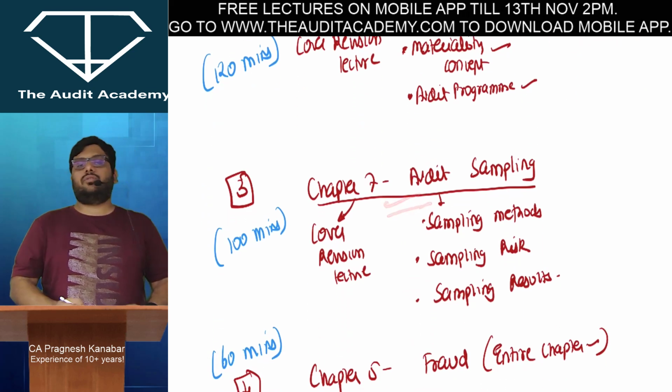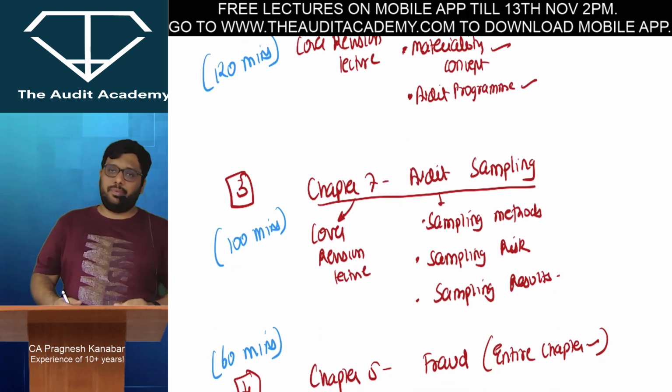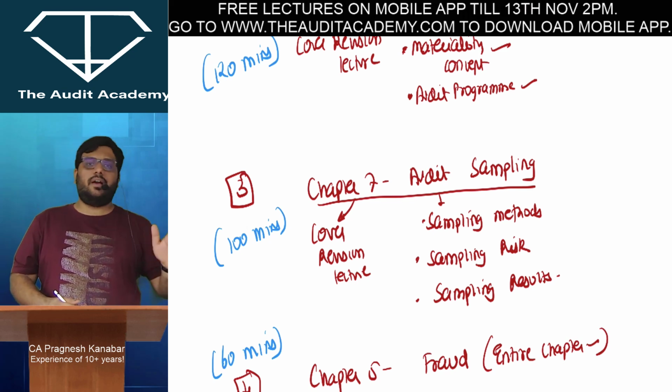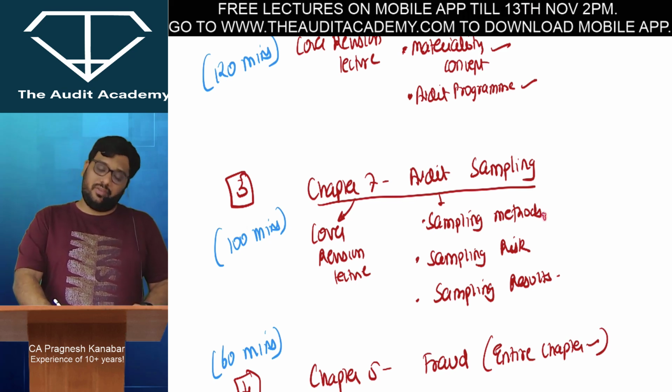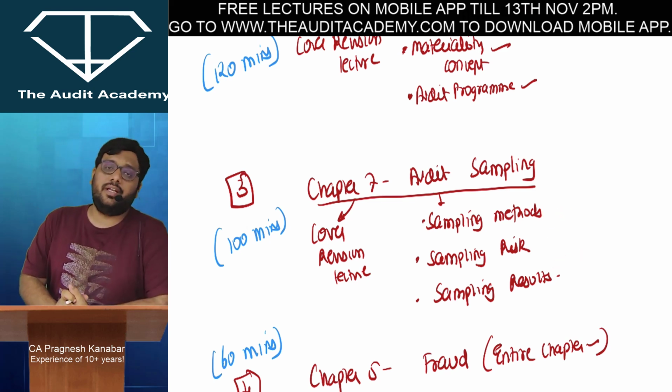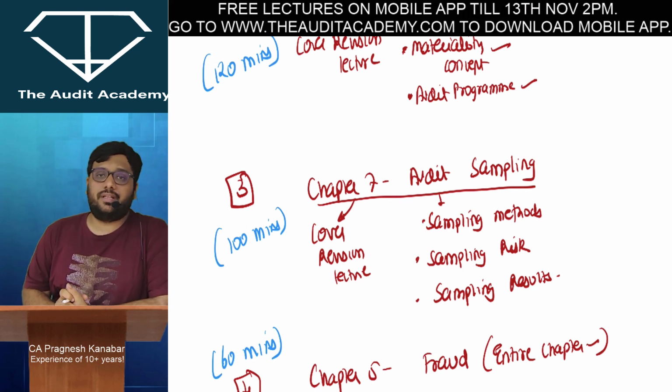Chapter 7 खत्म कर दो, उसके बाद audit sampling का. Again that is a very technical topic, so students will struggle a little bit. You can cover it from my revision lecture. बहुत मजा आएगा अगर आप वहाँ से cover करोगे तो. And the 3 important points are always sampling method, sampling risk and sampling results. At least ये 3 point पे तो grip होना बहुत ही ज़्यादा ज़रूरी है.